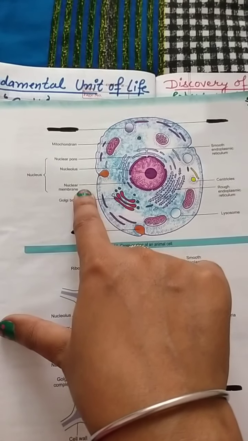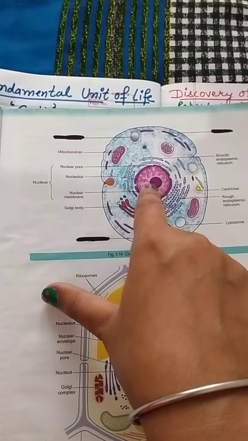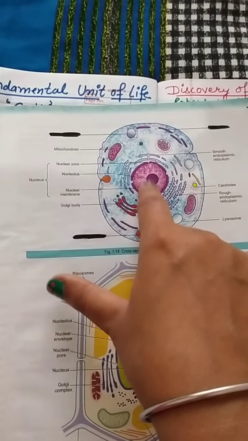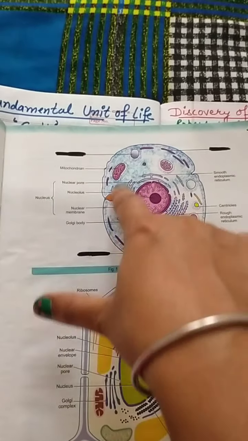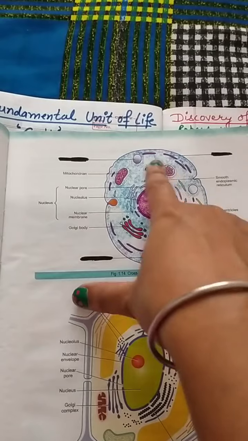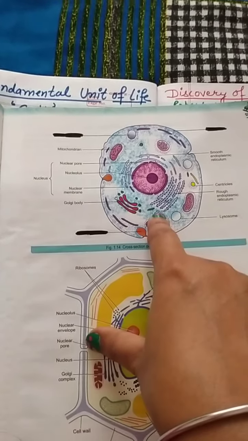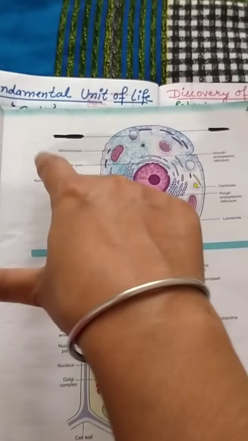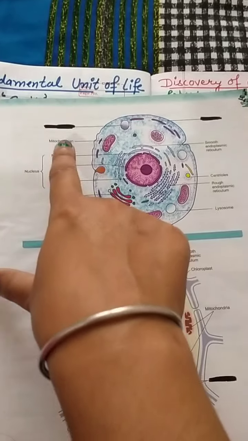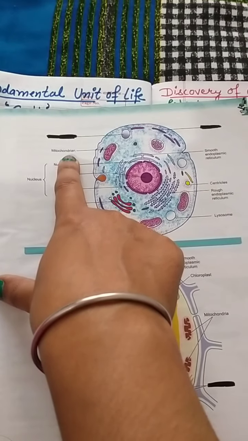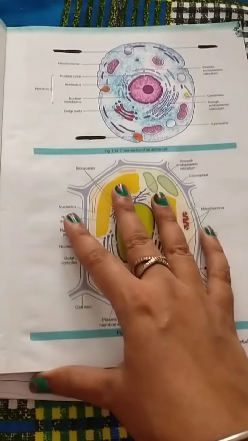And in this, a liquid is also present, that is called the nucleoplasm. And inside the cell membrane, between the cell membrane and the nucleus, there is also a liquid, that is called the cytoplasm. And in the cytoplasm, all these cell organelles remain. And the last one is the mitochondria. It is called the powerhouse of the cell. That's about the animal cell.